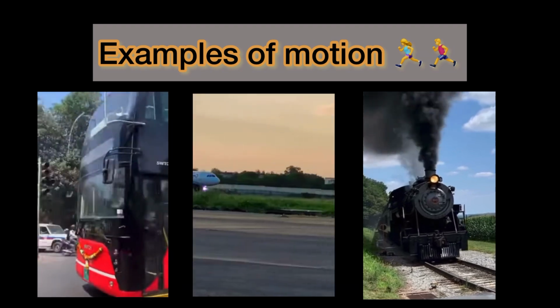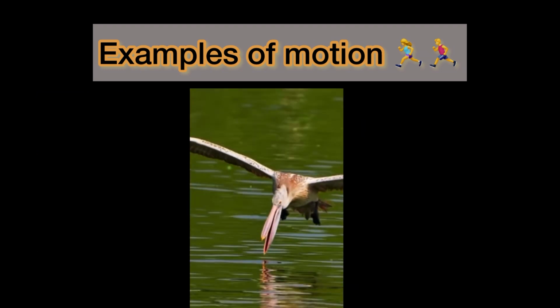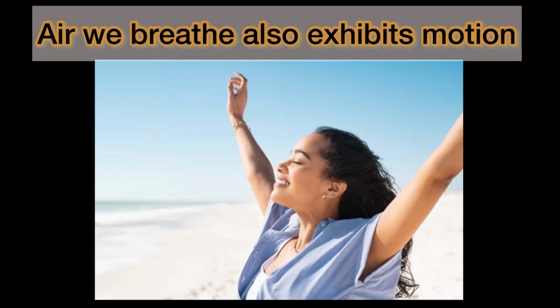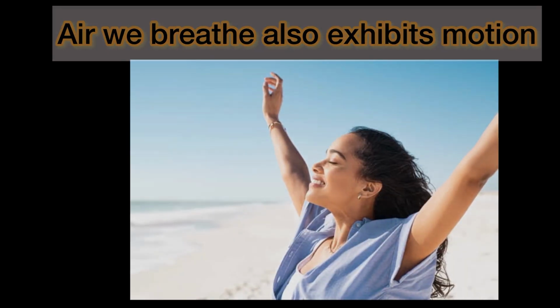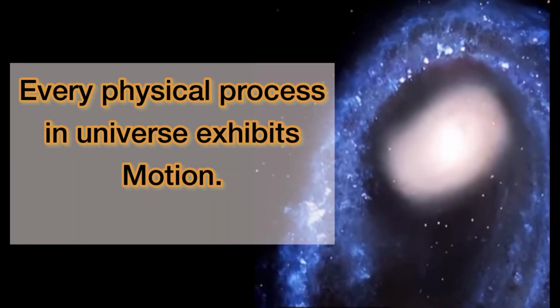The bus, train, or airplane moving from A place to B. The flying birds. Everything that is moving from A place to B place to C place or D place exhibits motion. Even the air we breathe exhibits motion. We can say that every physical process in the universe exhibits motion.